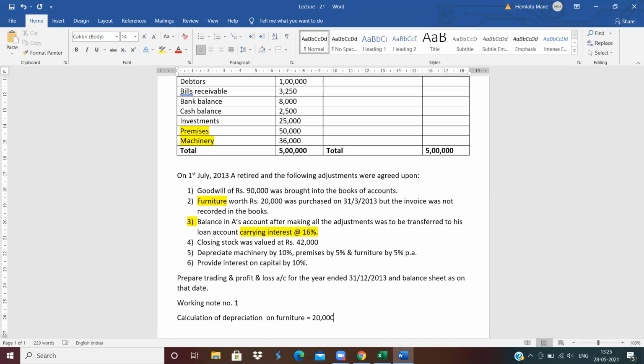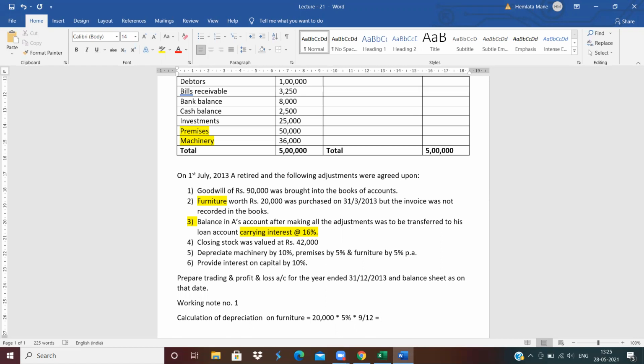So amount of depreciation is 20,000 into 5% into 9 months, since furniture was purchased on 31st March, so depreciation is calculated from April to December, 9 months.